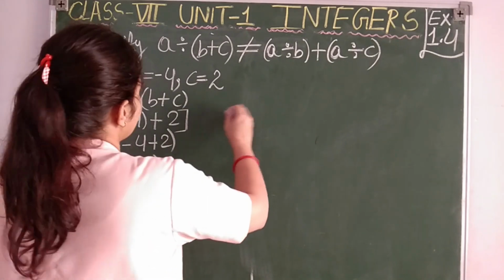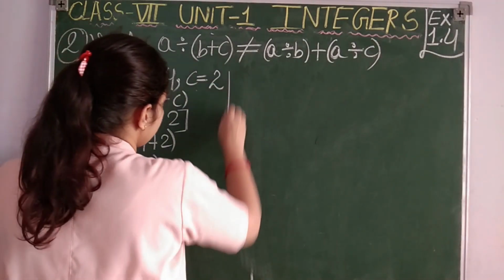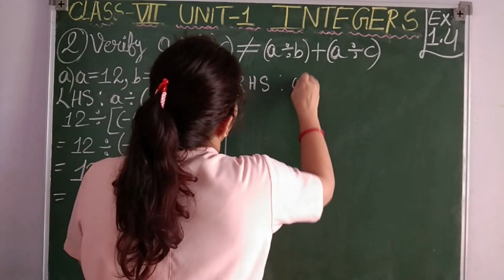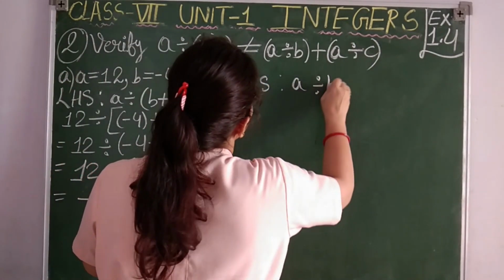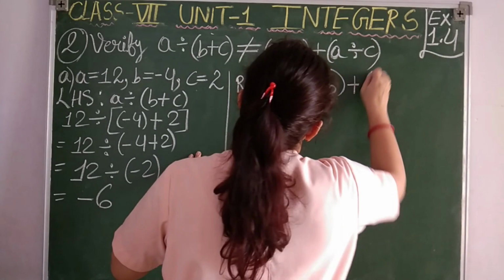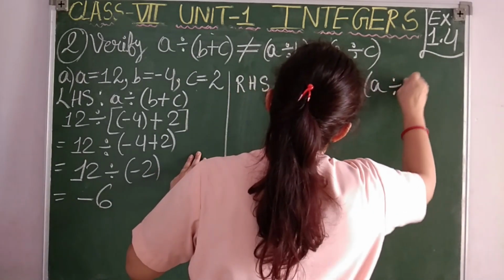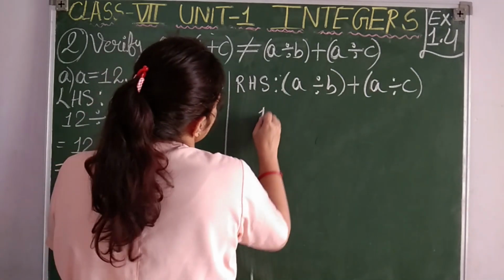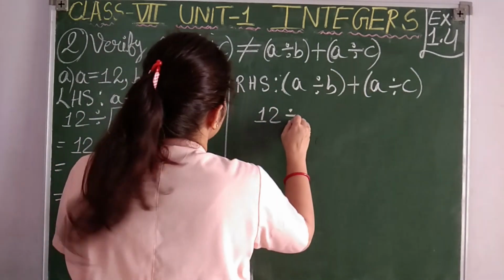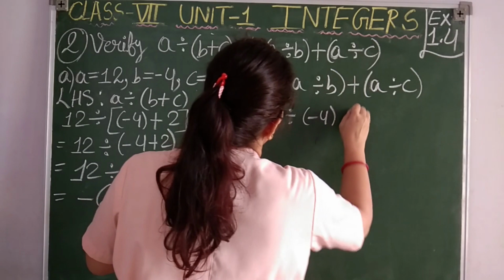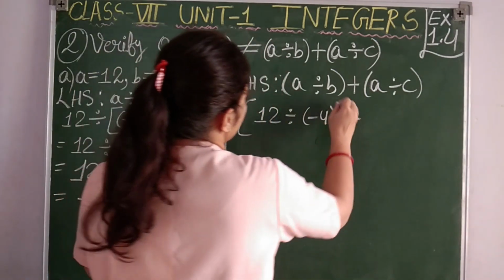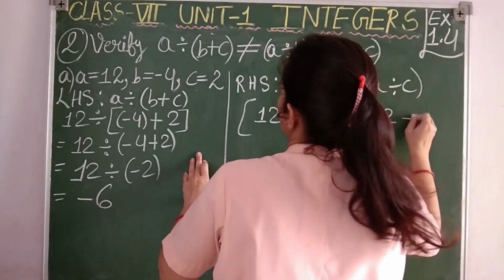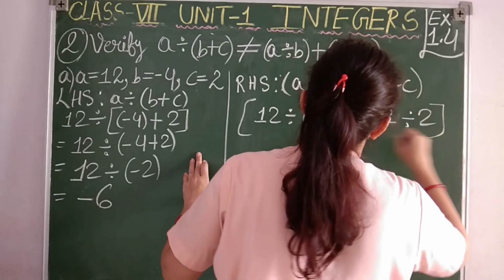Now let us solve the RHS part. So RHS is given A divided by B plus A divided by C. Again the value of A I will take here 12. 12 is divided by minus 4 plus, again 12 is divided by C, which is given as 2.